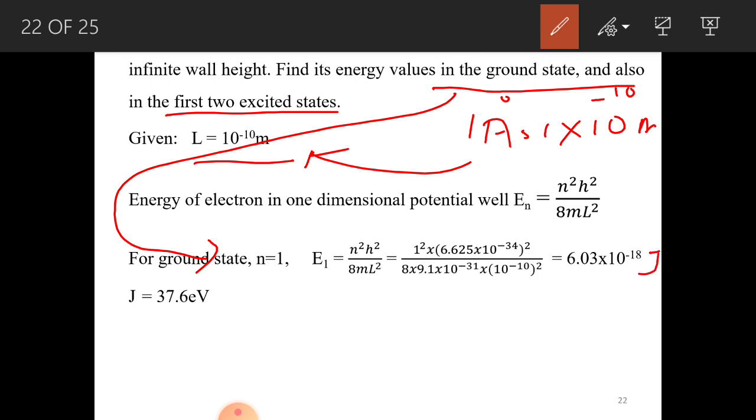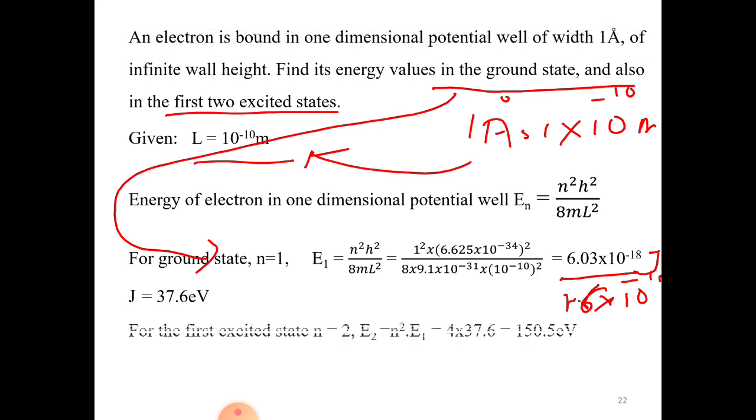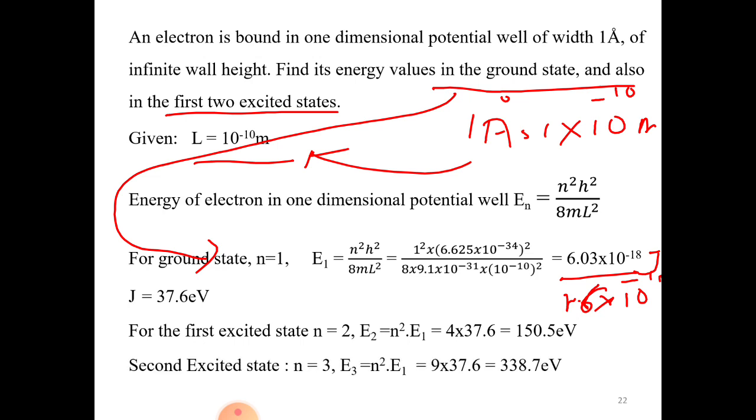How to convert it to electron volt? You just divide this value by 1.6 into 10 raised to minus 19. So it gets converted into electron volt: E1 is equal to 37.6 electron volt. For the first excited state, the value of n is equal to 2 and you calculate the values in the same way. E2 you will get as 150.5 electron volt, and for the second excited state, n equal to 3, E3 will be equal to 338.7 electron volt.